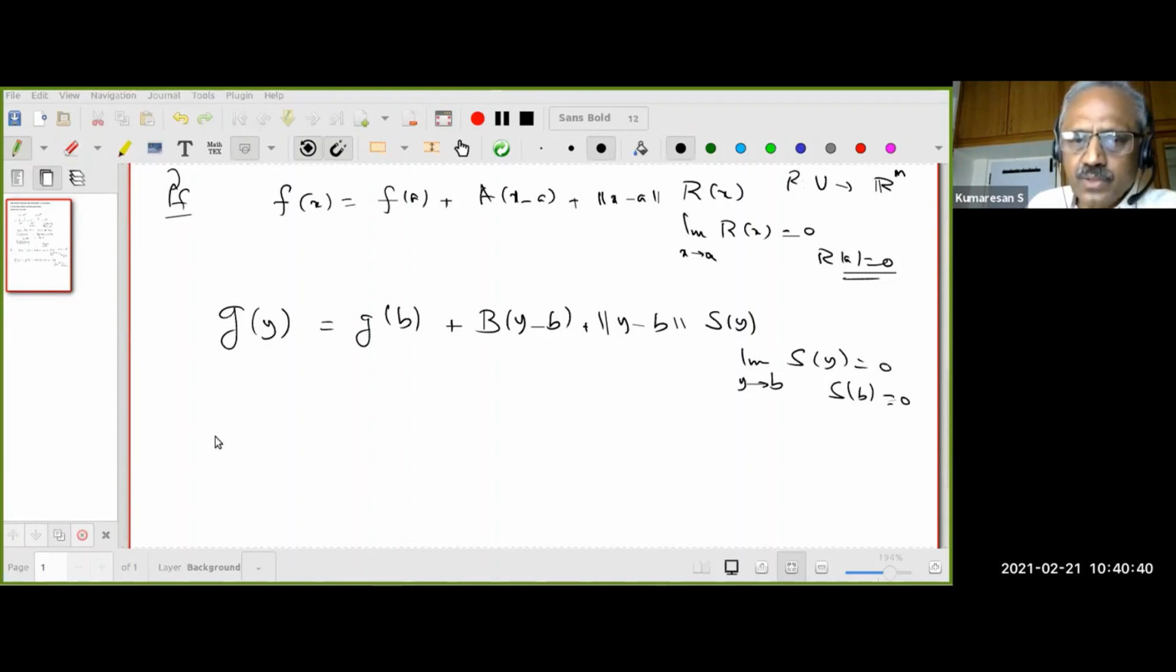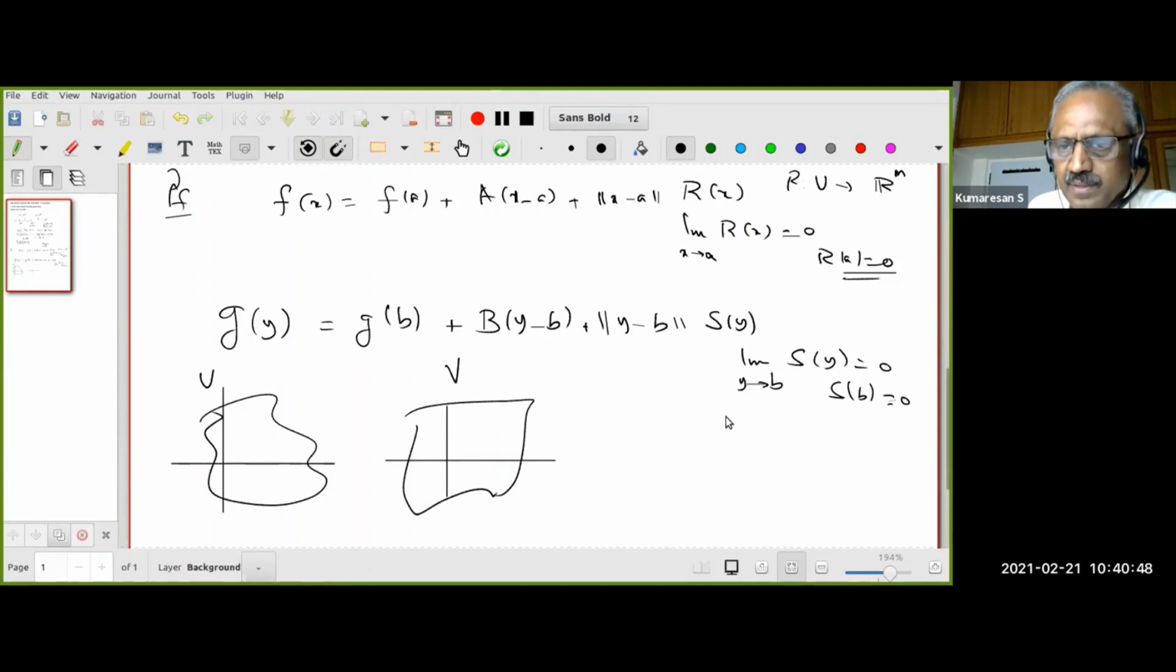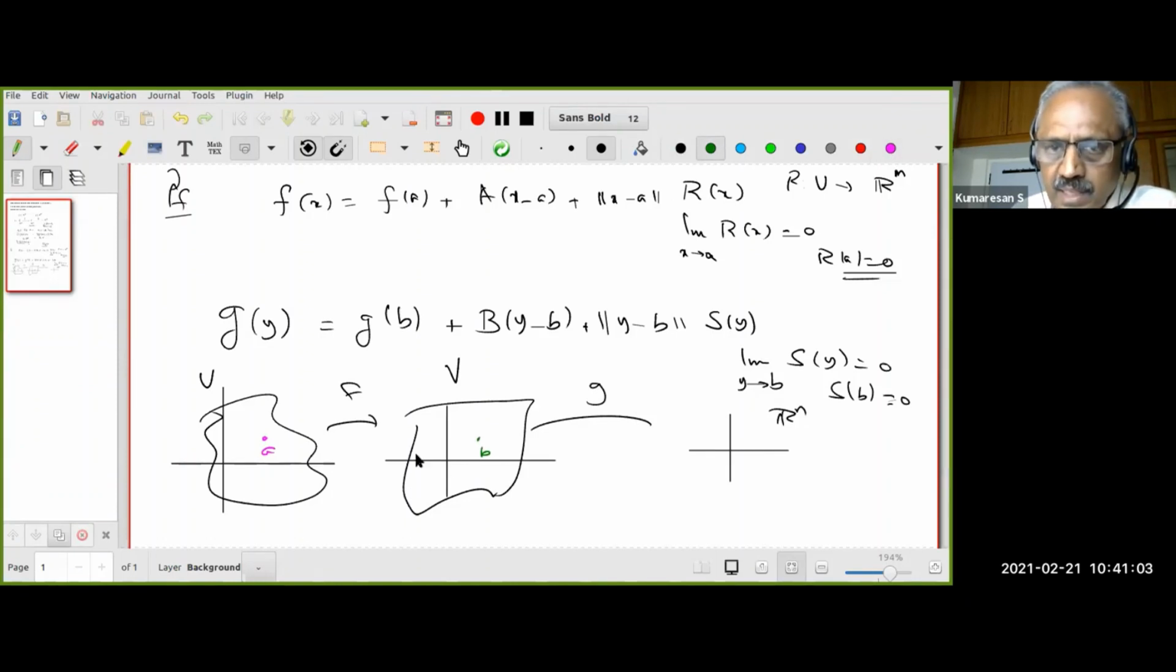See, what is y? So, let us look at the picture. This is my R^k. This may be my U. This may be my R^n. This may be my V. This is your R^m. This is my f, and this is my g. I have my a here, and I have my b here. Right? Okay.